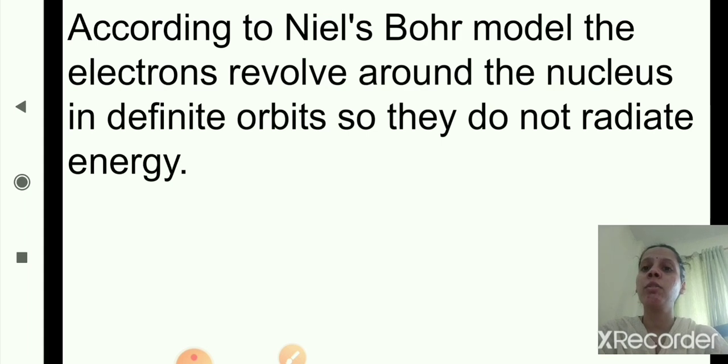So according to Niels Bohr model, the electrons revolve around the nucleus in definite orbits, so they do not radiate energy. Yes, we have seen just now the orbits, K shell, L shell, M shell, N shell, and so on. So they revolve around the nucleus in a definite orbit, so they do not radiate energy.